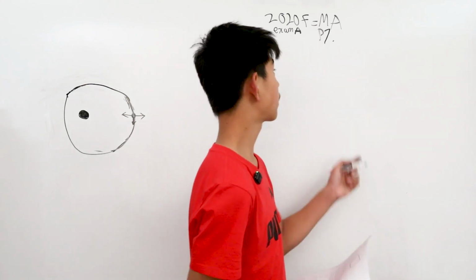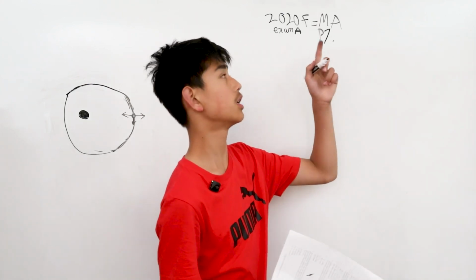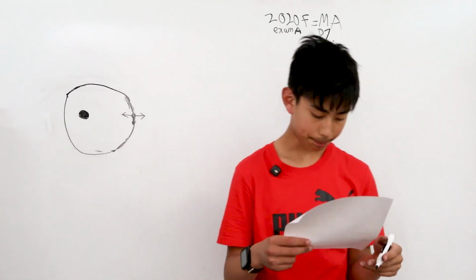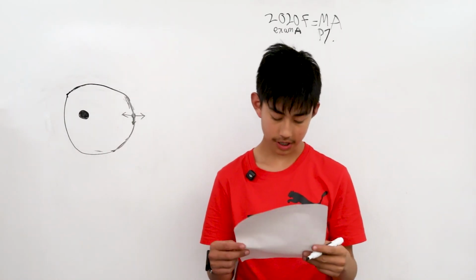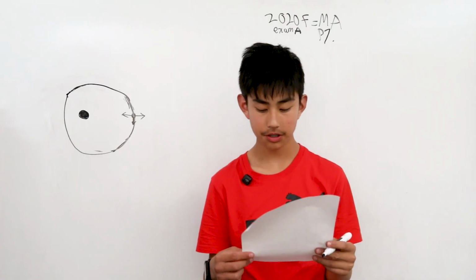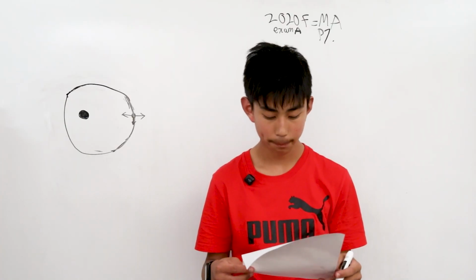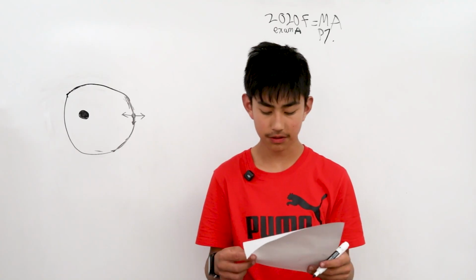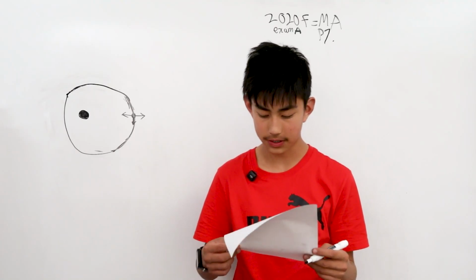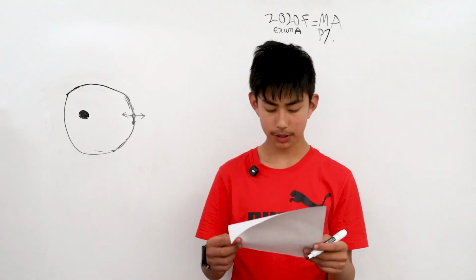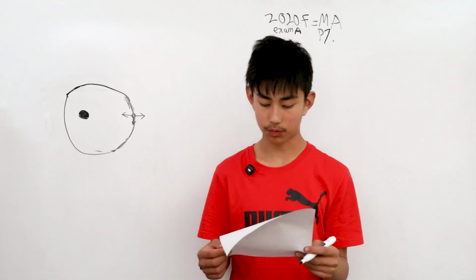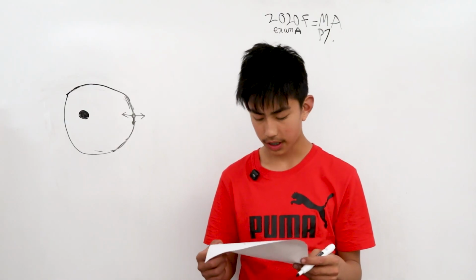We're solving problem 7 from the 2020 F equals MA exam A. An astronaut standing on the exterior of the International Space Station wants to dispose of 3 pieces of trash. They face the station's direction of travel with the Earth to their left. From the astronaut's perspective, the 3 pieces are thrown 1 left, 2 right, and 3 up.